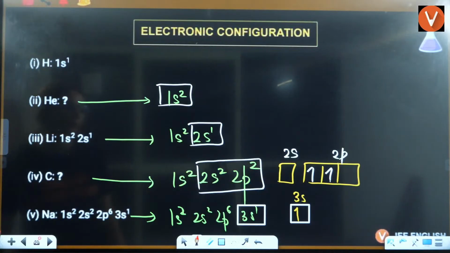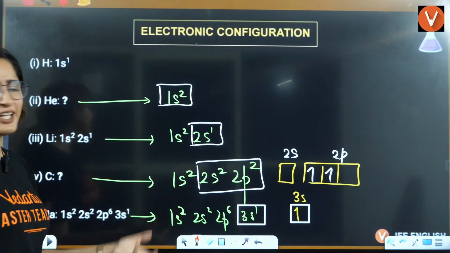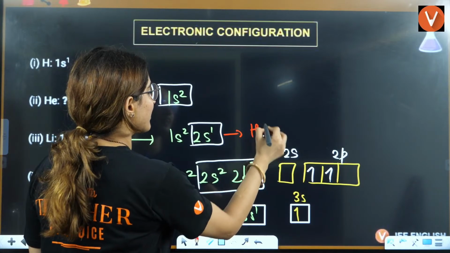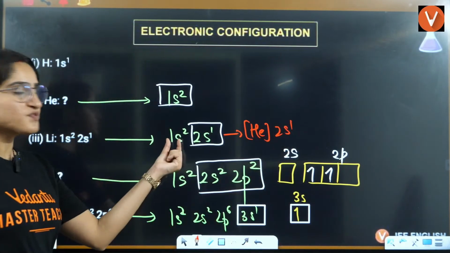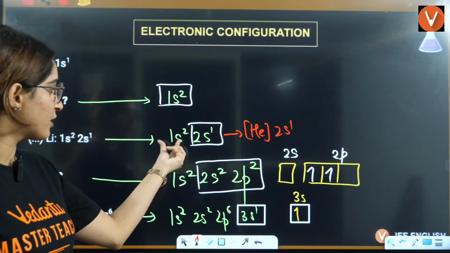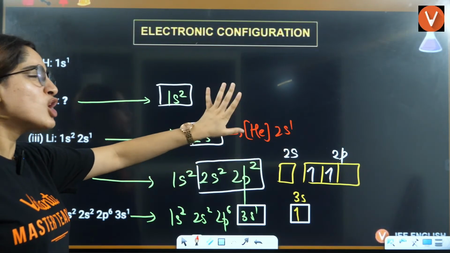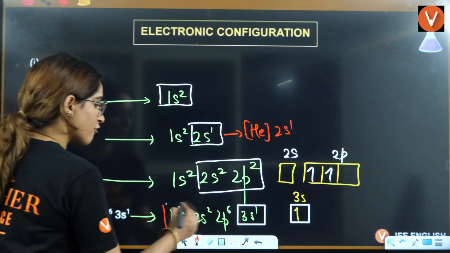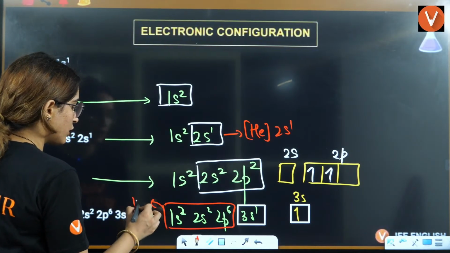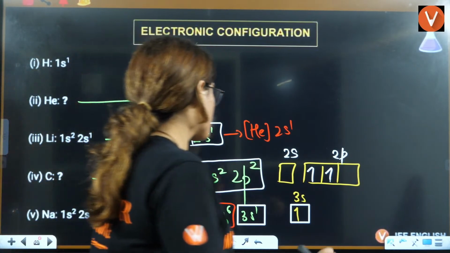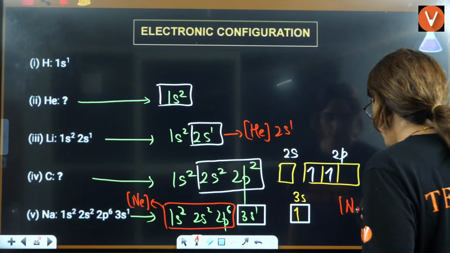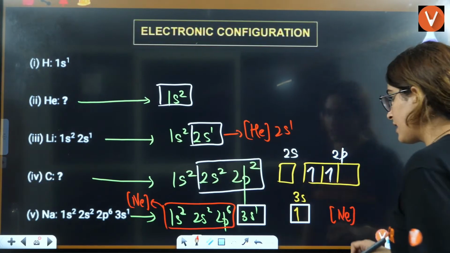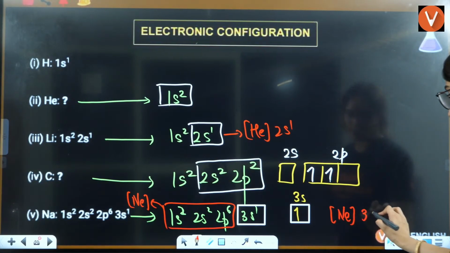Now, do you also know that we can write it in the form of the nearest noble gas? How? Here, helium: even if you write it like this, it won't matter. You can write it like helium 2s1, because for 1s2 you have to write that much. Helium you will very rarely see written like this. But for this full thing, I can directly write it as neon, and this is 3s1.